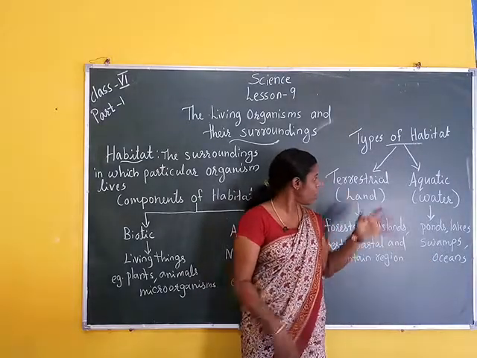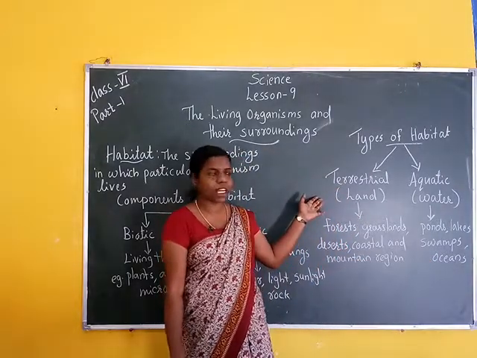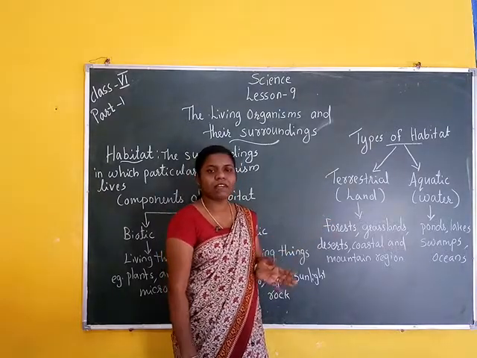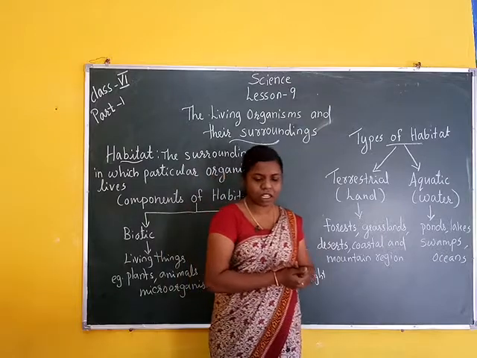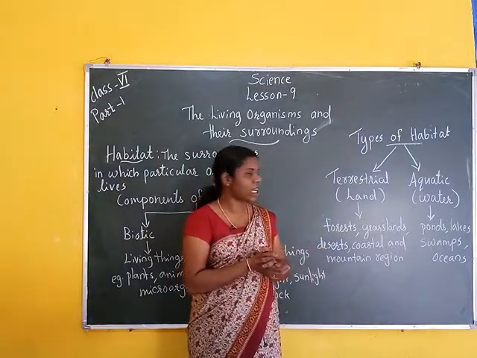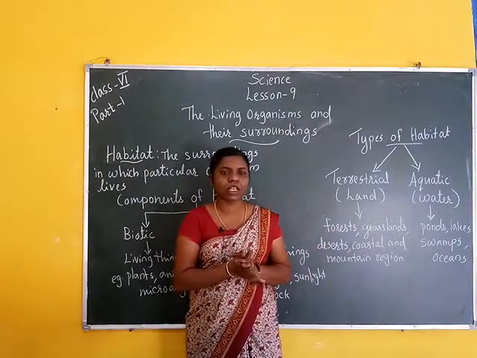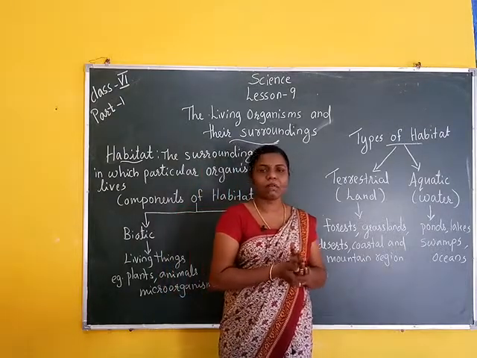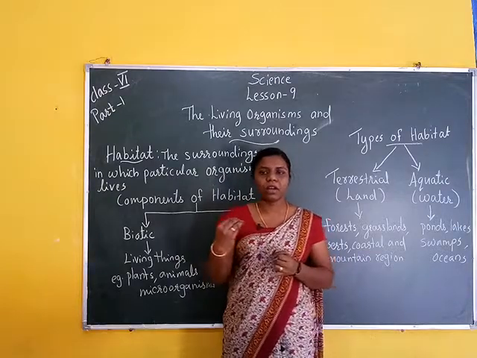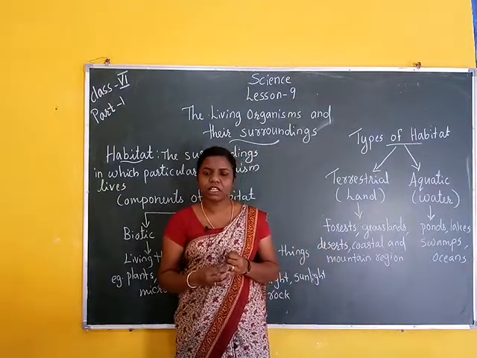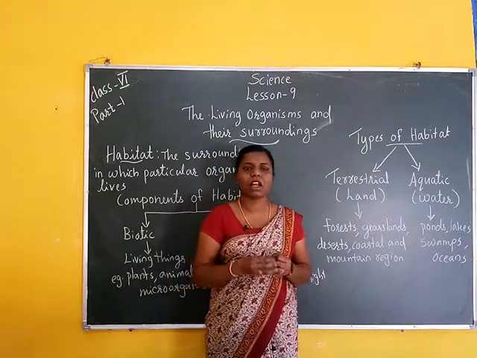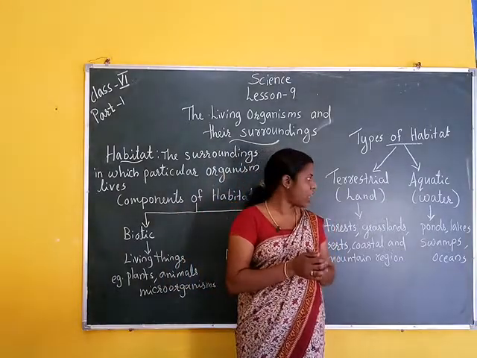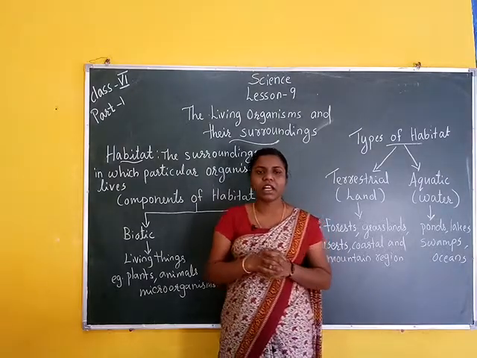Now let us study terrestrial habitats. Terrestrial habitats include land living animals and plants. Then, adaptation of land living animals and plants. Plants in the desert, for example cactus. Animals are snakes, rats, lizards and camel. Then, what are the adaptations of animals in the desert?